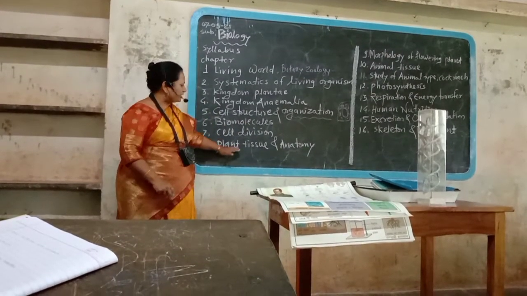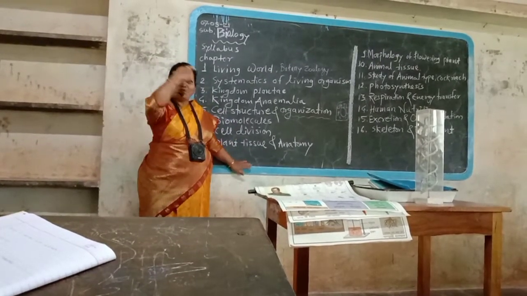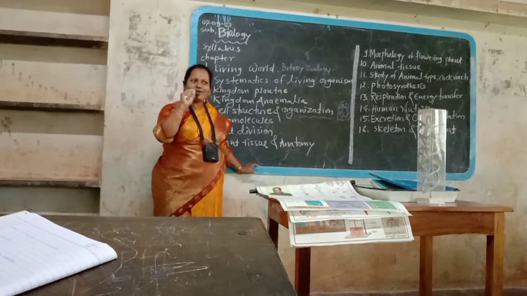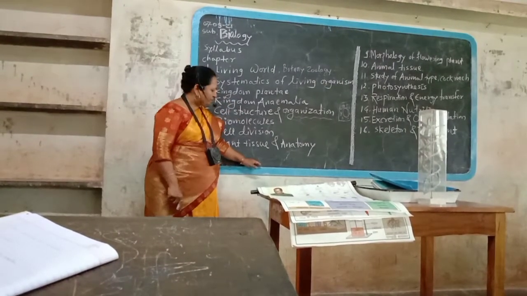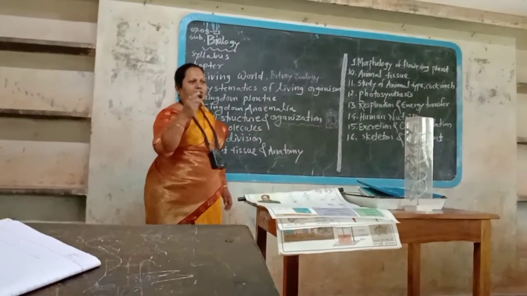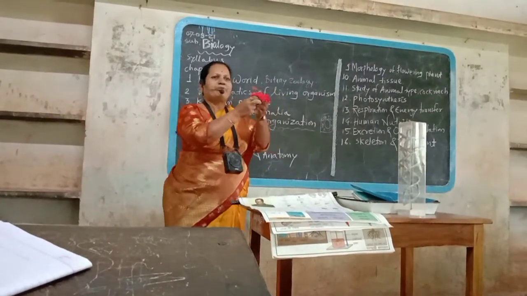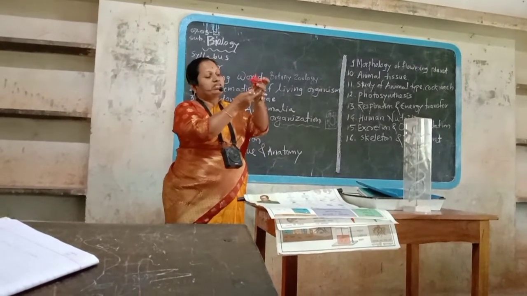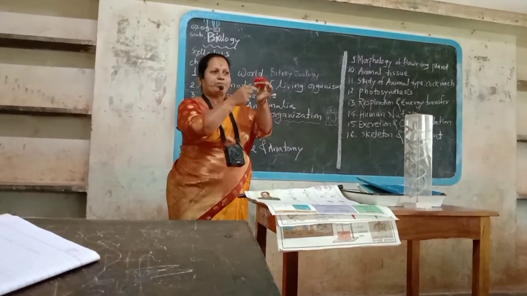Then next, plant tissue and anatomy. What is meant by plant tissue? In the human being, each and every organ is made up of tissue. Like that way, in the plants also, roots, stem, leaves, branches and flowers are made up of different tissues. Each flower consists of floral whorls also made up of different types of tissue.